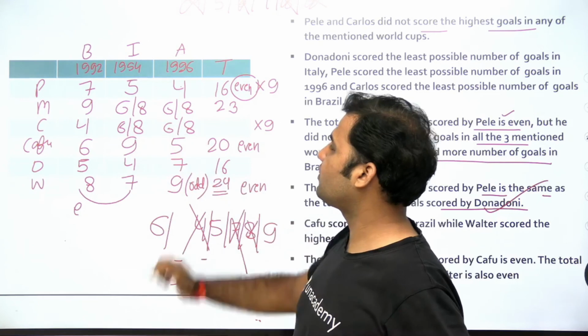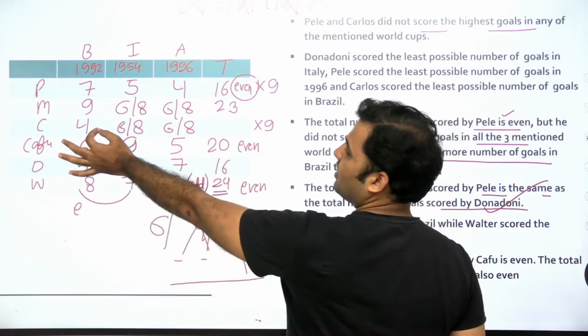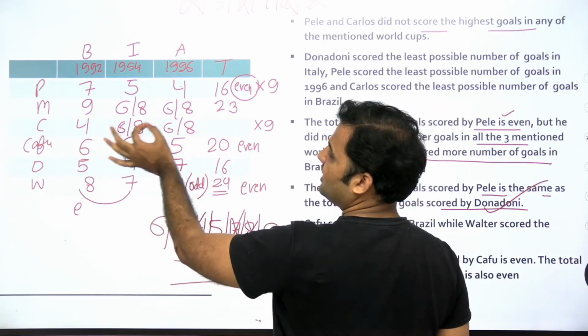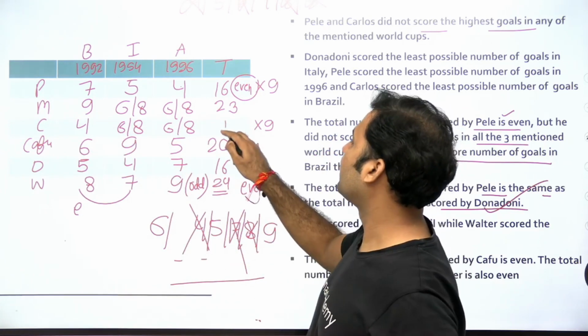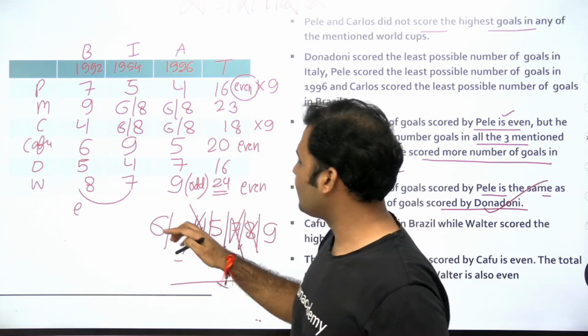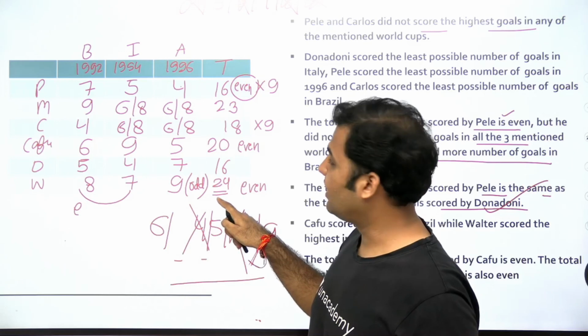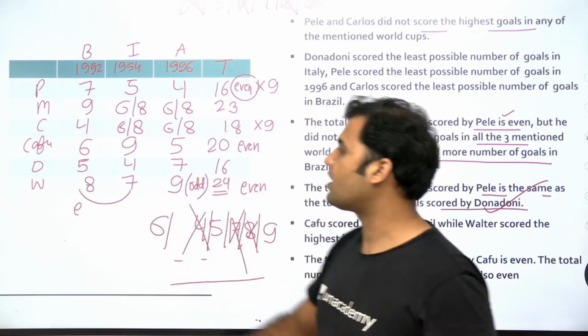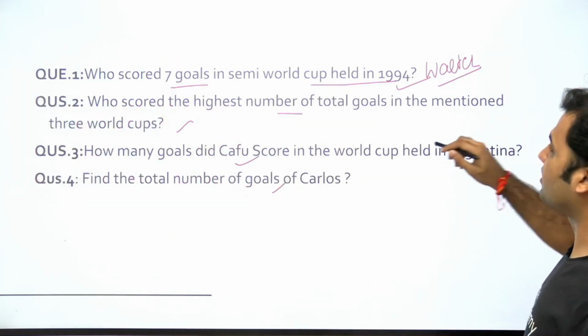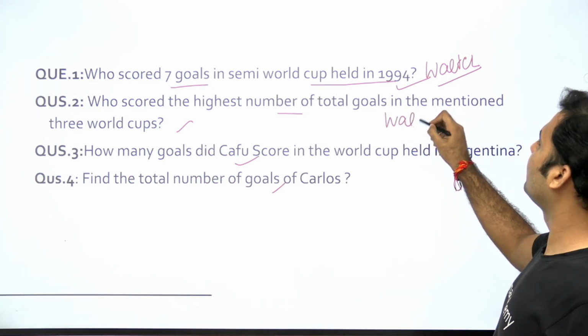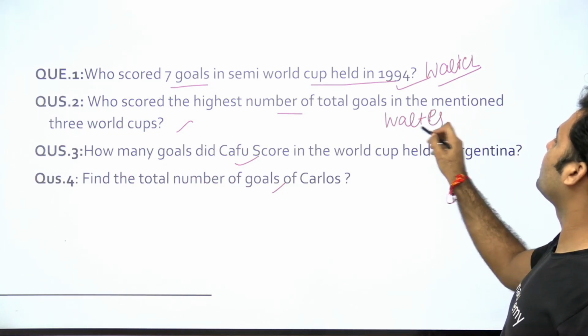And the same is the case for Carlos also. 4 is coming over here. 4 plus 6 is 10, 10 plus 8 is 18. Right? So the highest number of goals is being scored by Volter. So Volter is the answer to the question. Who scored the highest number of total goals in the mentioned World Cups?